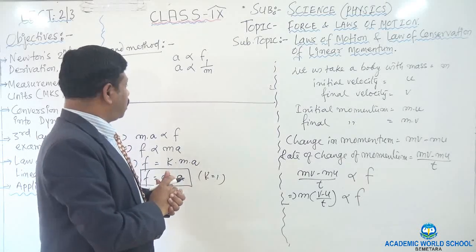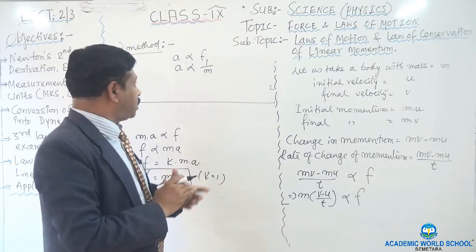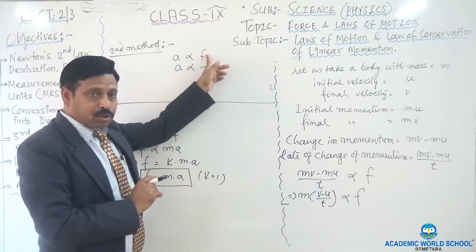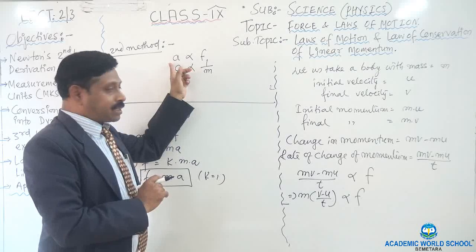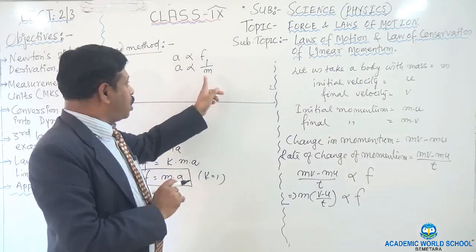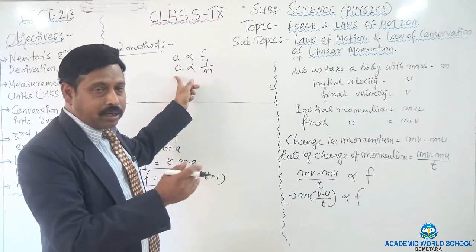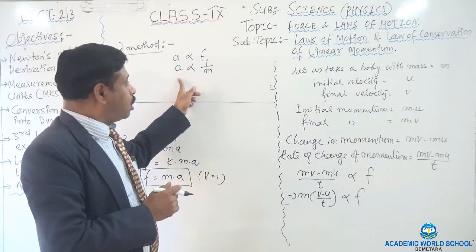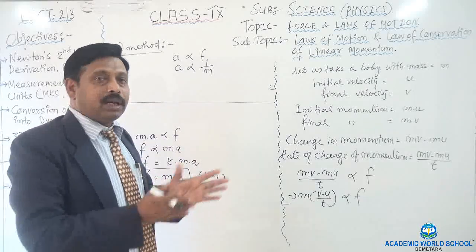I think that you may or may not know the meaning of directly or inversely proportional. I want to tell you that acceleration is directly proportional to force. It means that if the force is more, then acceleration will also be more. If the force is less, then acceleration will be less. But the meaning of inversely proportional is that when the mass increases, then acceleration will decrease. Again I repeat, when the mass decreases, then acceleration will increase. If one decreases, then the other increases.